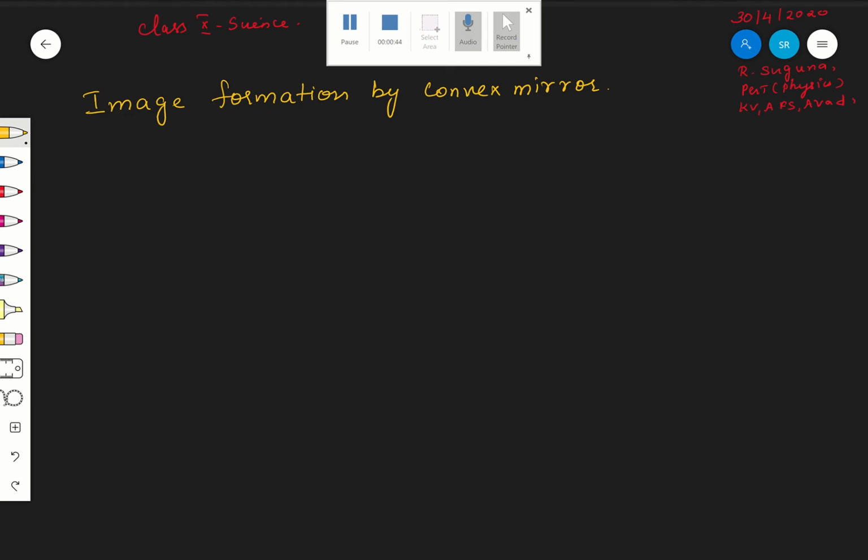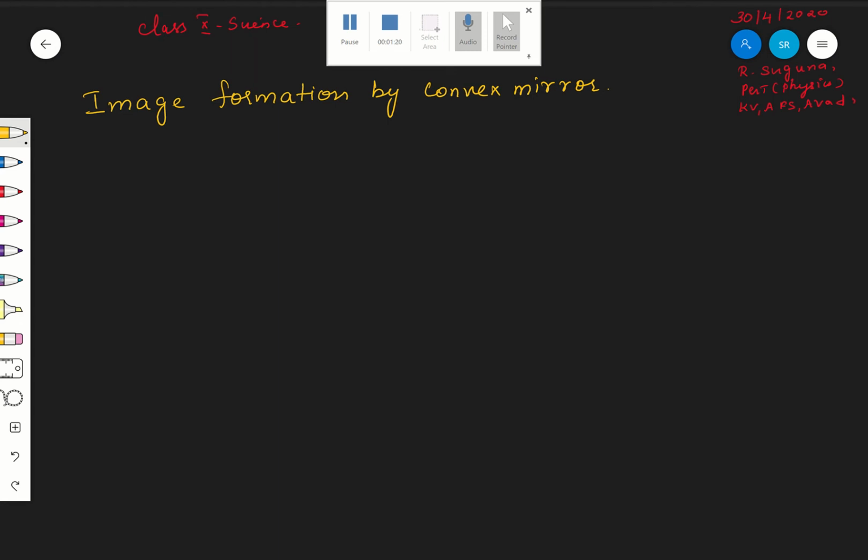So concave mirror is a converging mirror, right? Now convex mirror means it is a diverging mirror, right? So for this mirror, we have only two positions possible for the object. Unlike the concave mirror, where we kept the object at six different positions, here there are only two positions because there is no differentiation at all. What are they? Now we are going to see in detail.